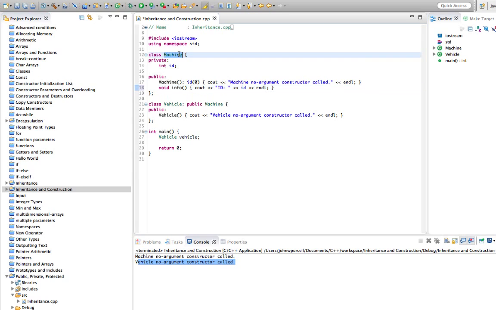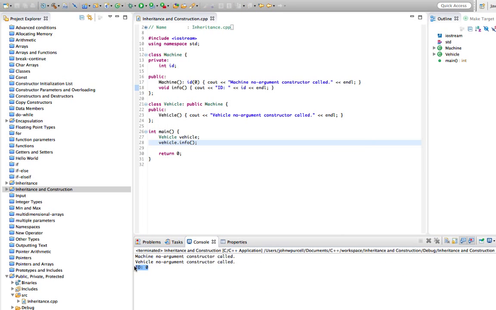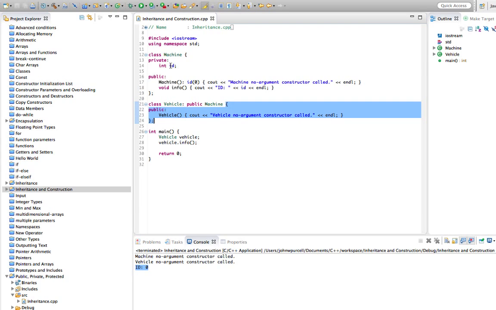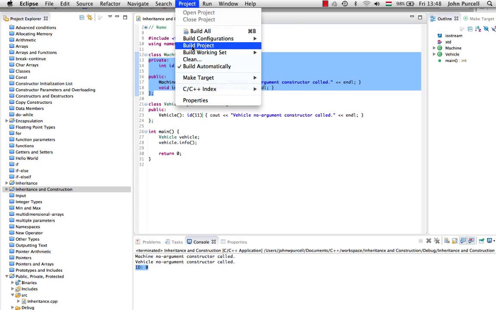Because machine has this public info method, vehicle will inherit that method, so we can say vehicle.info. If we run this now, we find that for vehicle, ID is indeed set to 0. In vehicle, we can't refer to ID at all. It's private to machine, so we can't do stuff like this. C++ won't let us. We're not allowed to refer to ID in vehicle because it's private in machine, and that means we can only refer to it within the defining brackets of the machine class.